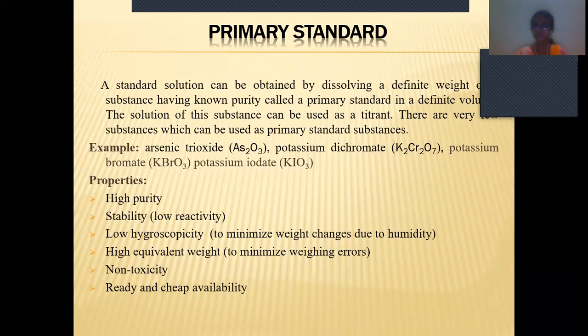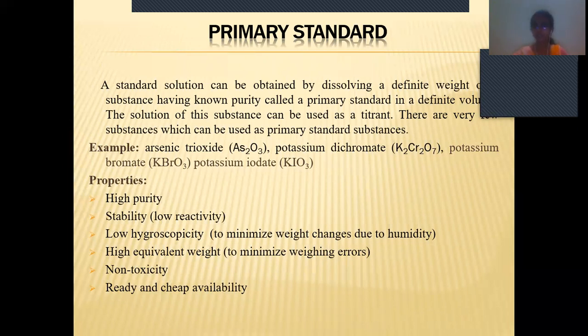There are substances that can be used as primary standard substances. Examples are arsenic trioxide, potassium dichromate, potassium bromate and potassium iodide. These are the substances we can use as a primary standard.